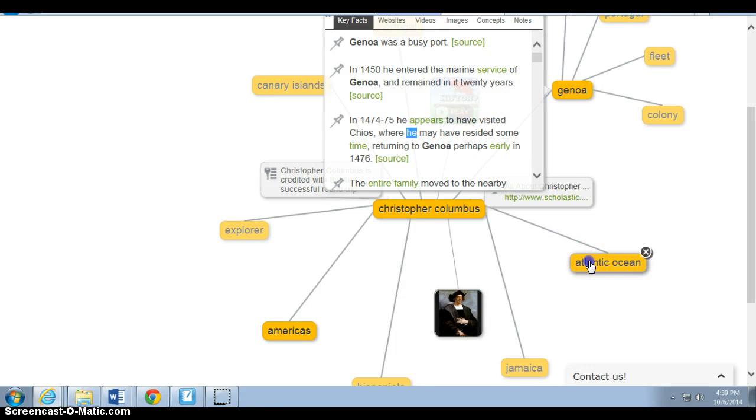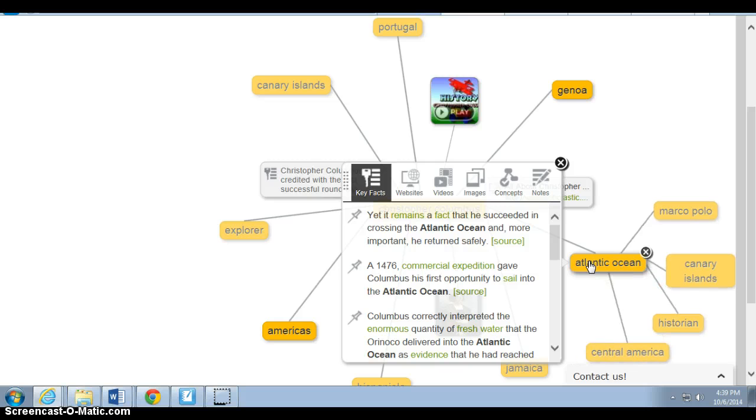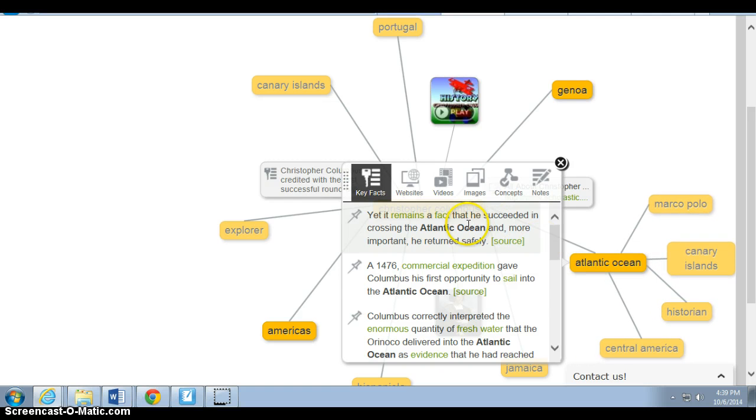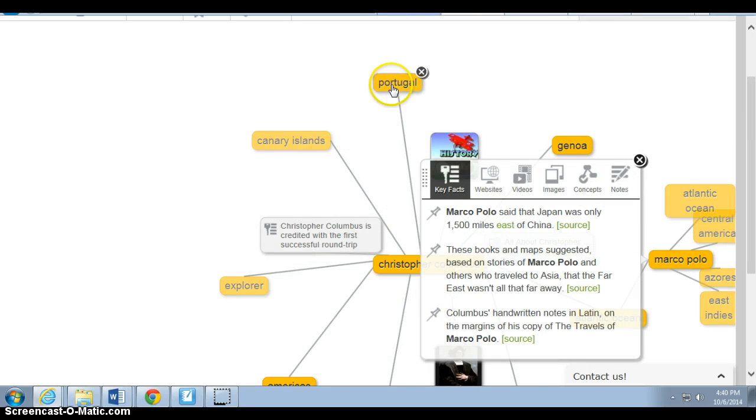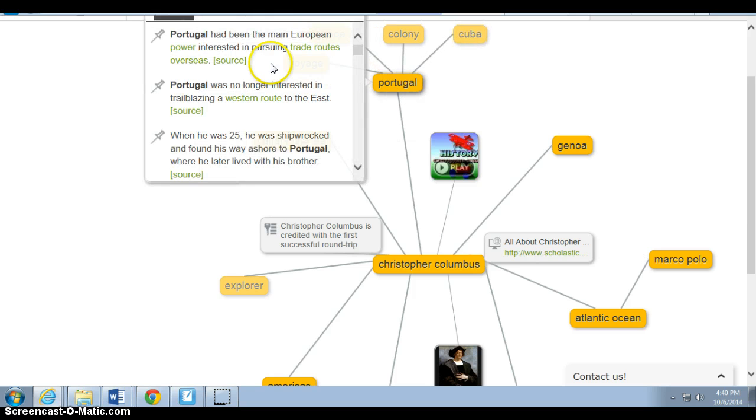If we click on Atlantic Ocean, we'll find information not about the Atlantic Ocean alone, but about the Atlantic Ocean and how it relates to Christopher Columbus. And then from there, you can do a search maybe about Marco Polo, and maybe they'll find information about Columbus and Marco Polo: Columbus's handwritten notes in Latin on the margins of his copy of The Travels of Marco Polo. So Columbus had a document that Marco Polo also used, maybe not the same one, but he had a copy of a document Marco Polo used. If we click on Portugal, we'll find information related to Portugal, but it's related to Columbus as well.